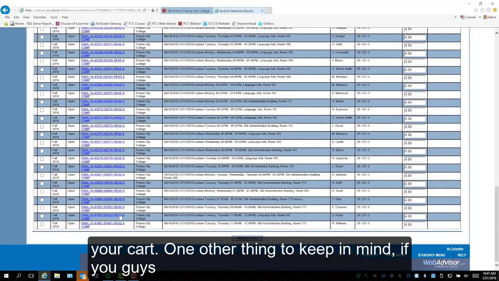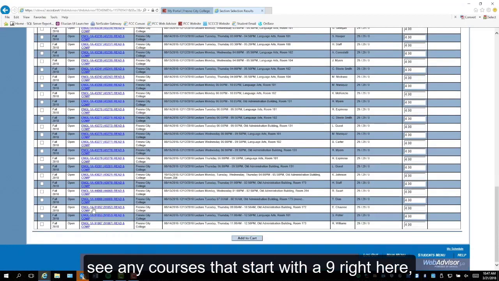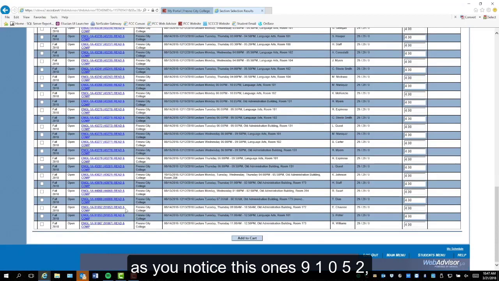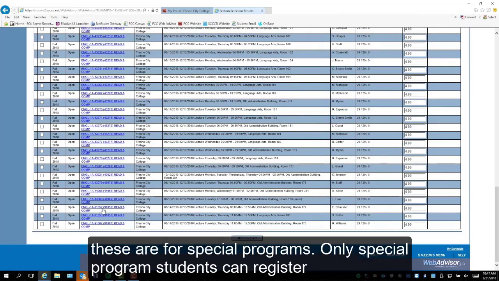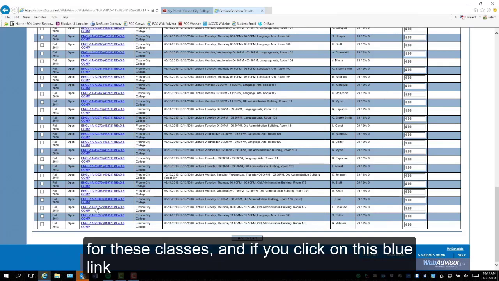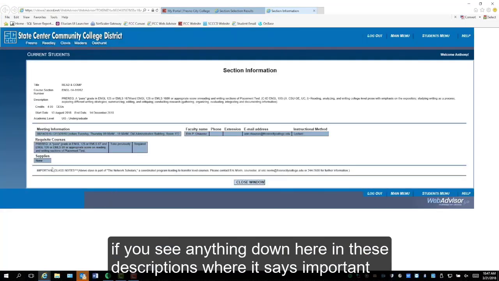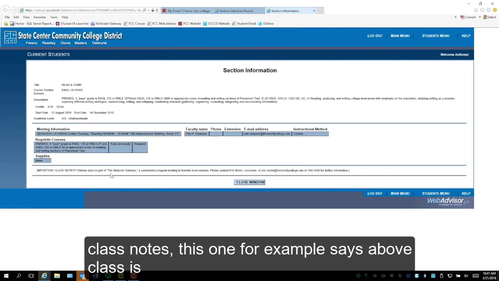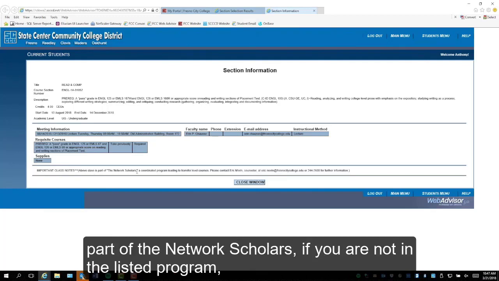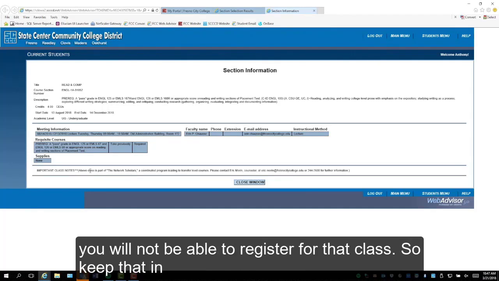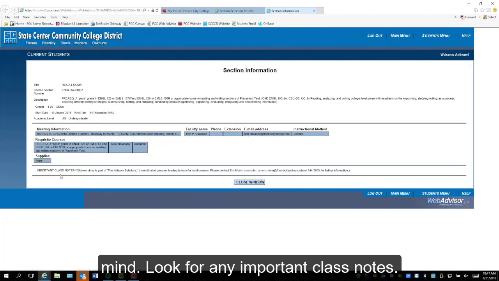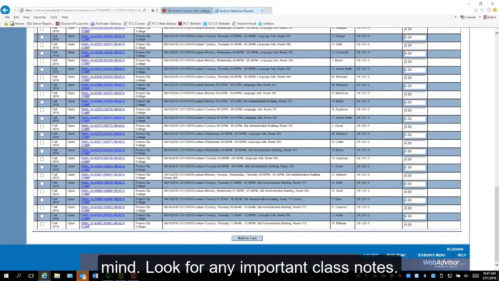One other thing to keep in mind, if you guys see any courses that start with a 9 right here, as you notice this one is 91052. These are for special programs. Only special program students can register for these classes. And if you click on this blue link, if you see anything down here in these descriptions where it says important class notes, this one, for example, says above class is part of the network scholars. If you are not in the listed program, you will not be able to register for that class. So keep that in mind. Look for any important class notes.